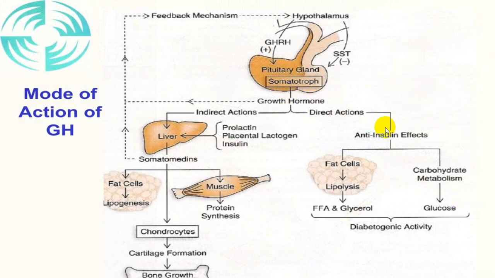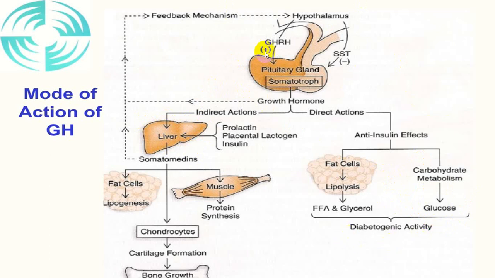So it has a direct anti-insulinic effect on a fat cell. It increases lipolysis, and free fatty acid and glycerol in the blood. While acting on carbohydrate metabolism, it decreases the uptake of glucose by the liver, so glucose is elevated in blood. In the liver, it produces neoglucogenesis, or gluconeogenesis, and by that also it increases the glucose level in blood. So it is called diabetogenic.